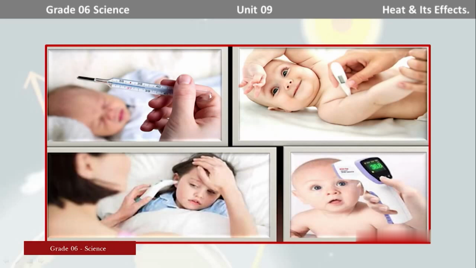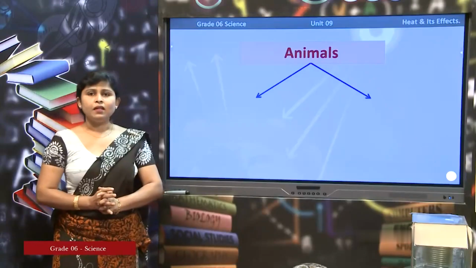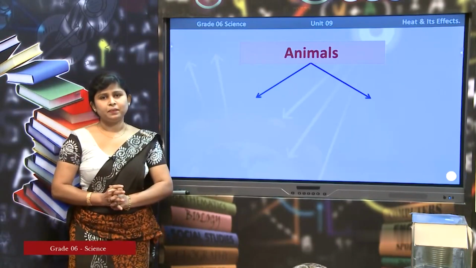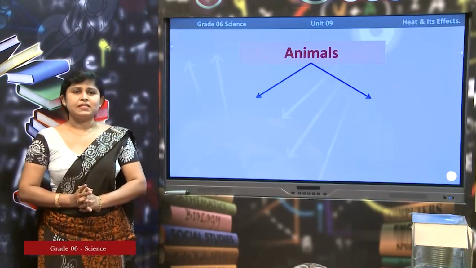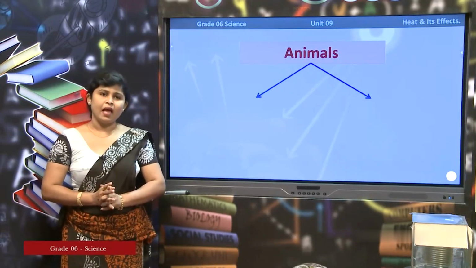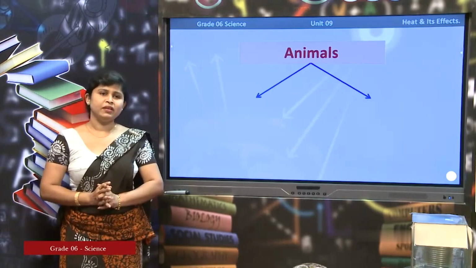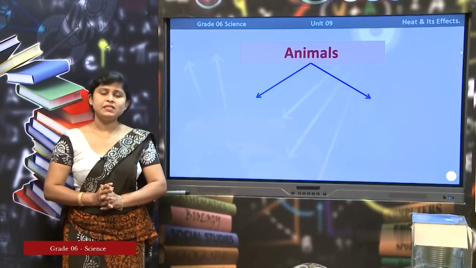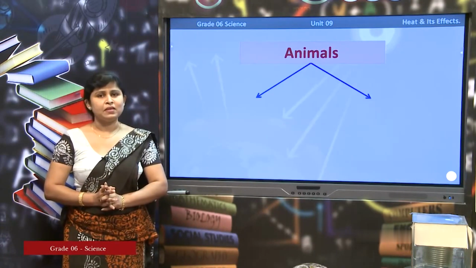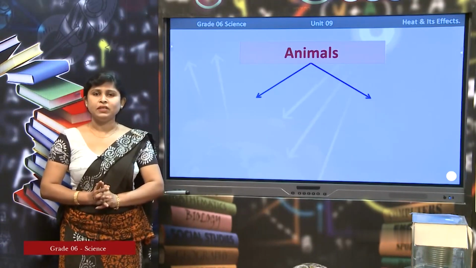Clinical thermometers, and the last one is the infrared thermometer. There are thousands of animal varieties in our environment, right? The animals can be grouped into two according to their ability of controlling their body temperature. Some animals can control their body temperature, and there are some animals that can't control their body temperature.